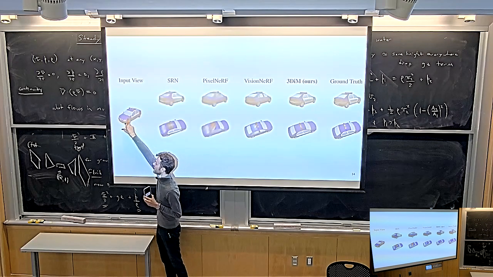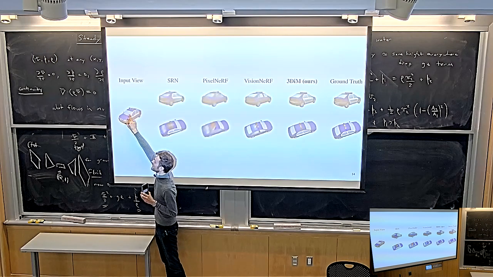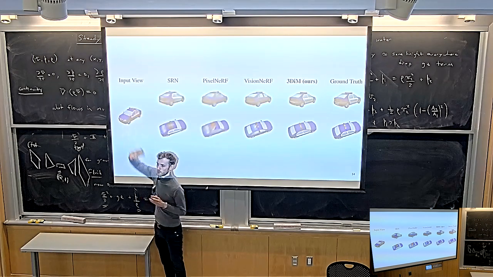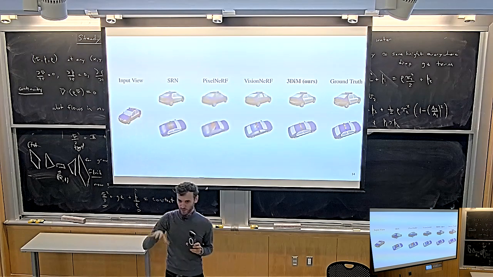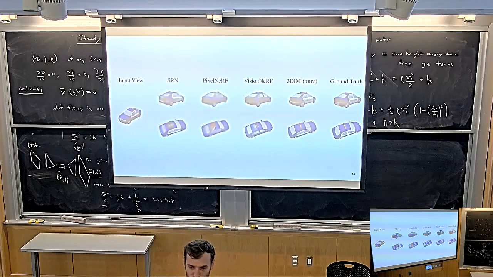You could take these cars and make it such that in the training set, this car appears, but the back window color is always different, while the front window color is always the same. And then what you expect is that every time you sample, conditioned on this input image, you'll get a different back window color if the model does a good job. Versus if you make sure that the back window color is always the same as the front window color, it'll always give you the same color. Does that make sense? Okay.